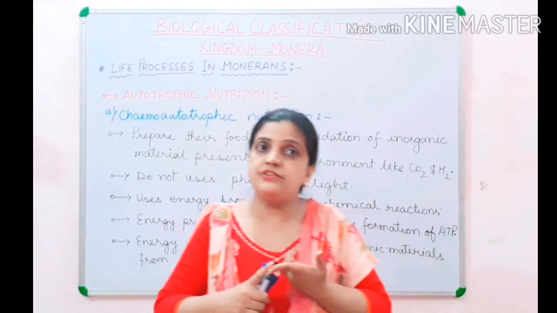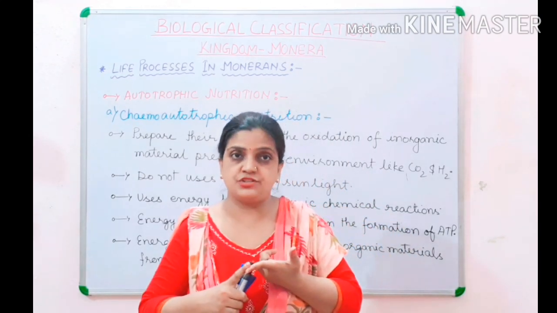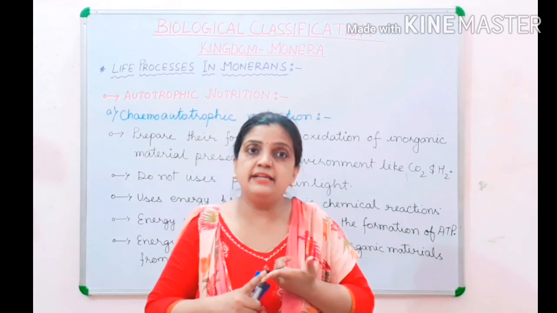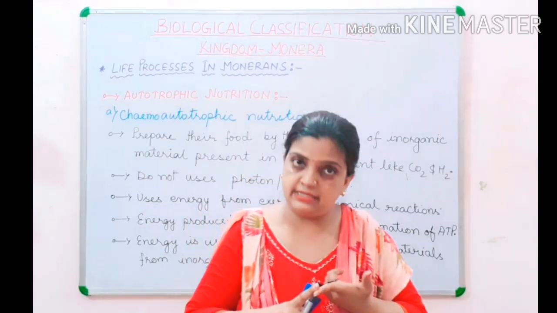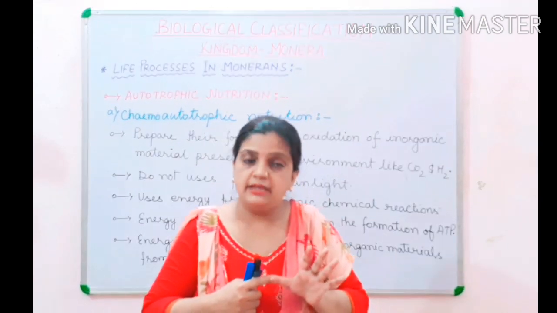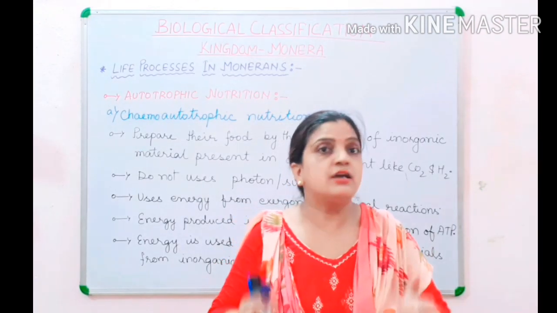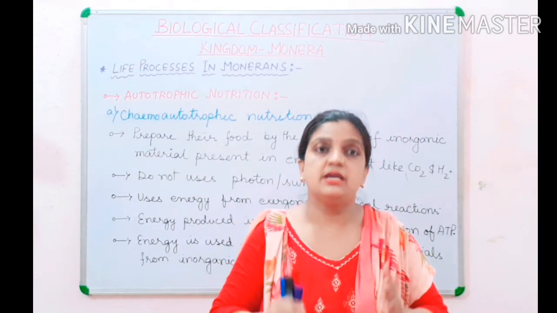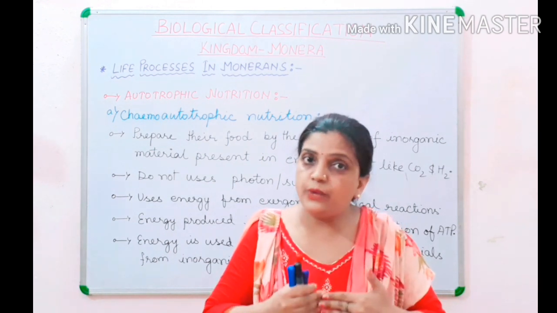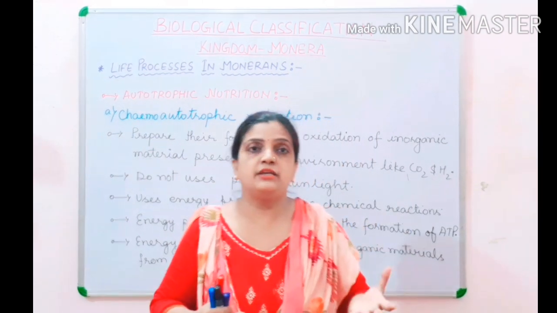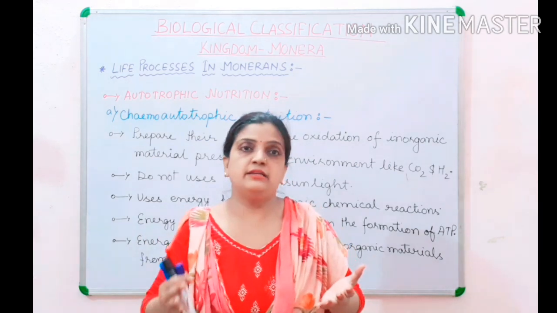The energy released during exergonic chemical reaction is trapped and then it is utilized in the formation of ATP. Then this energy is utilized in the synthesis process. Hence the whole chemoautotrophic process is an oxidation process where from inorganic material, organic food material is produced.